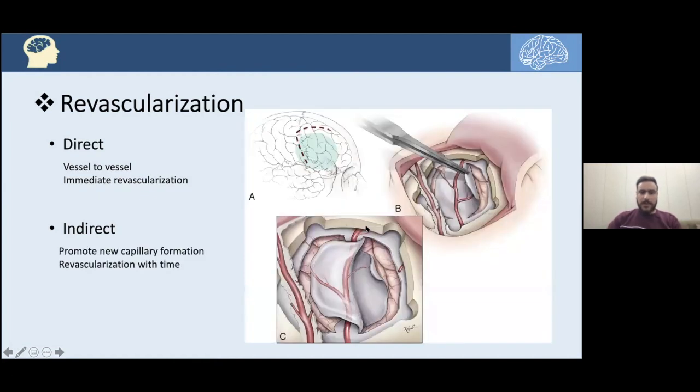Or the indirect bypass, in which we are taking a scalp artery, for example, the superficial temporal artery or the occipital artery, and put it on the surface of the brain, cover it with the dura mater or muscle fibers, or even an omental graft, and that will promote new capillary formation and collateral circulation that should eventually supply the brain. The idea about indirect bypass is that it revascularizes with time. So the direct bypass is immediate revascularization, while the indirect needs more time.